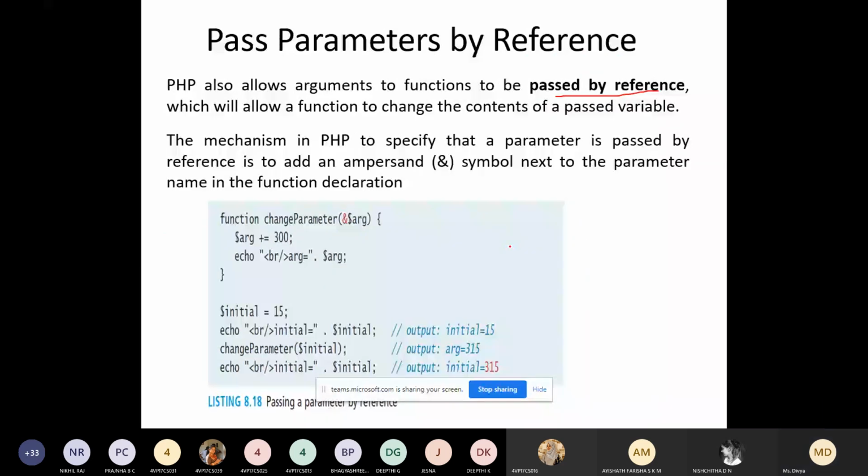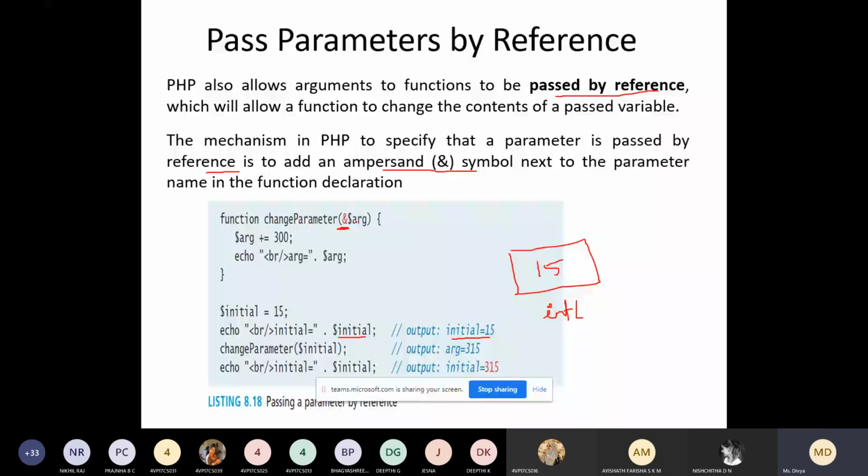Now here, look at the difference. Here you are passing not just the initial value, we are passing the address of initial, which has the value 15. Initially you are displaying the value, that is 15. Now you can see here, the parameter is passed as a reference with the ampersand symbol next to the parameter name in the function, similar to your C program.